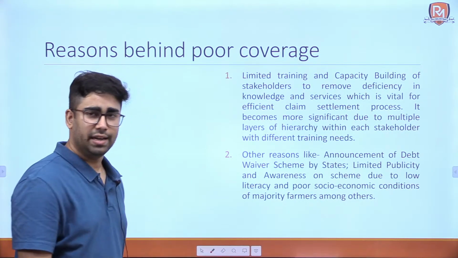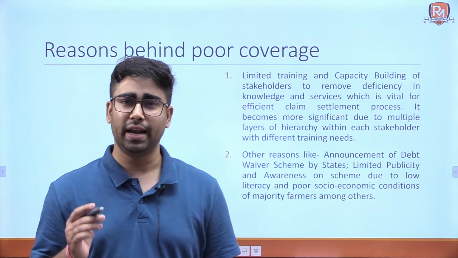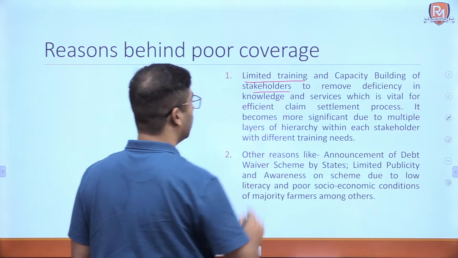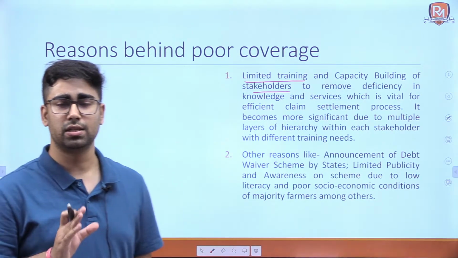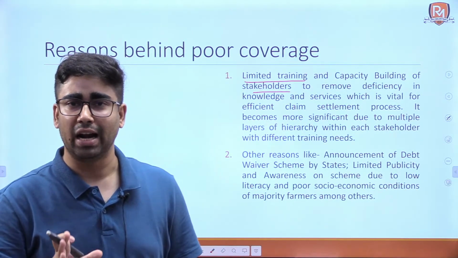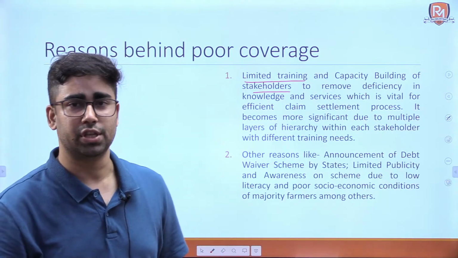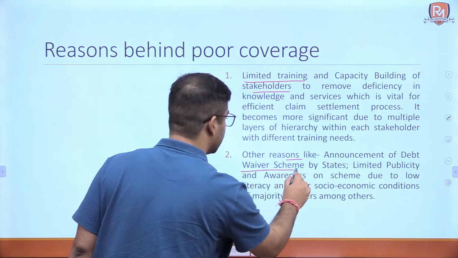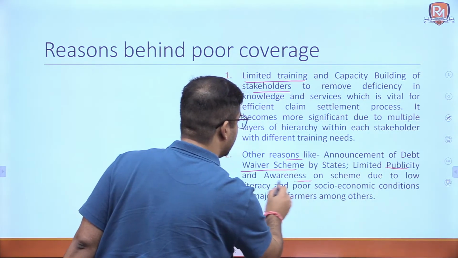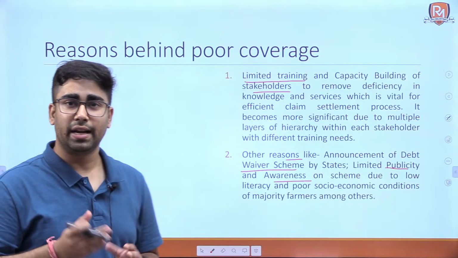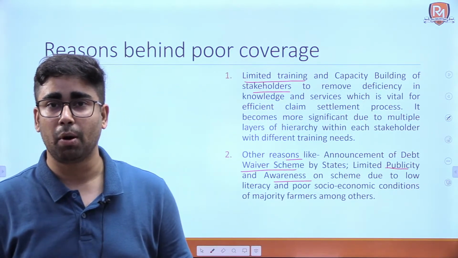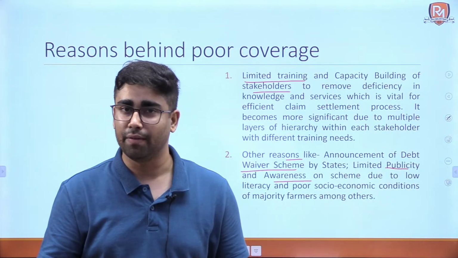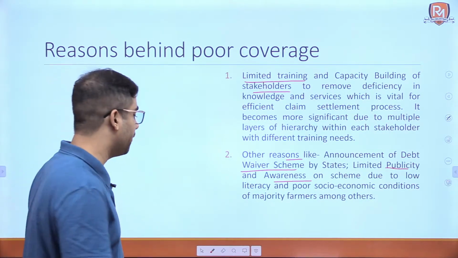Other points are very generic in nature, that is limited training and infrastructure capacity. Limited training and capacity building of stakeholders, that those who are assessing crop yields and crop losses are not that capable of assessing it efficiently. There might be errors on their part. Other reasons like announcement of debt waiver scheme and limited publicity and awareness on scheme due to low literacy, that is farmers are not really aware that such a scheme exists. Okay, so we need to increase awareness so as to increase the coverage of the scheme.